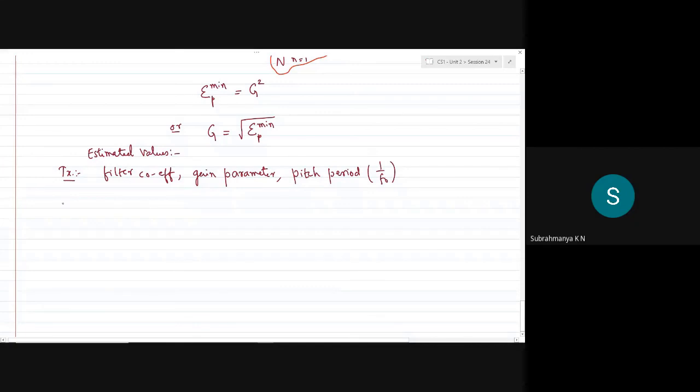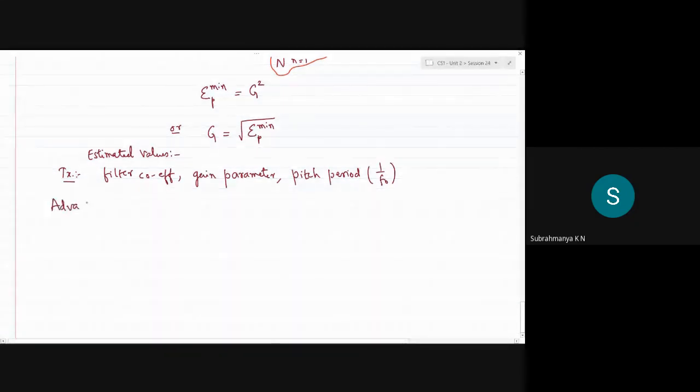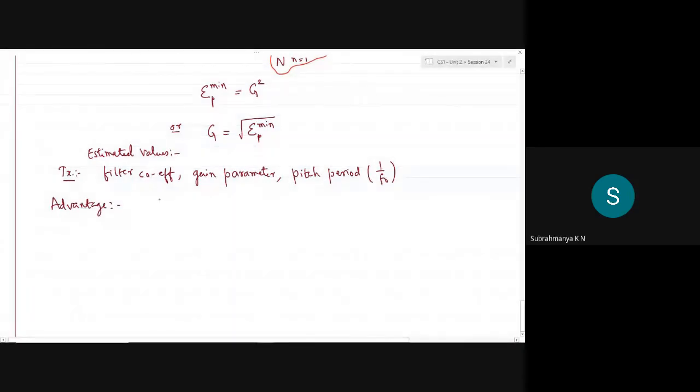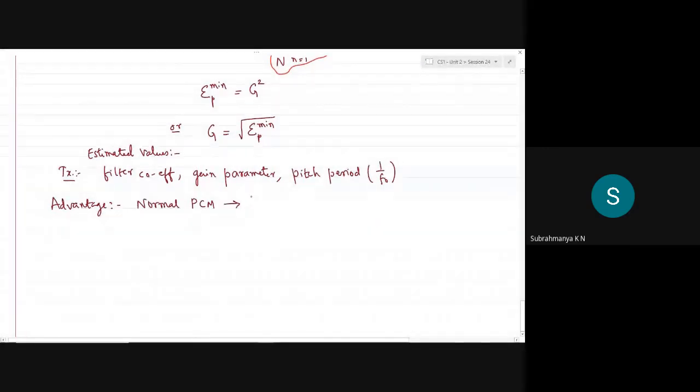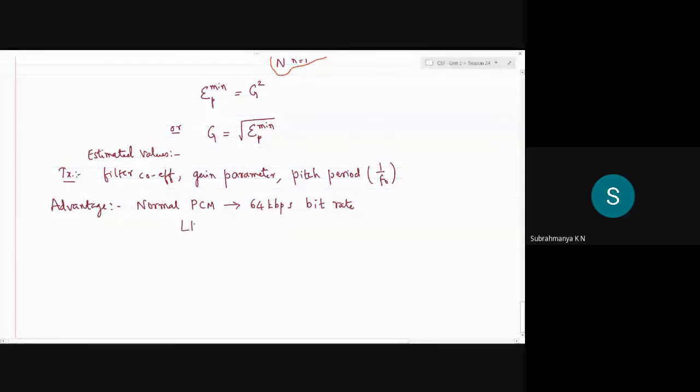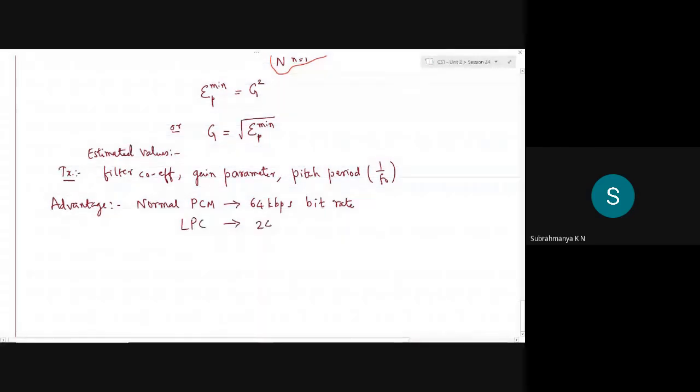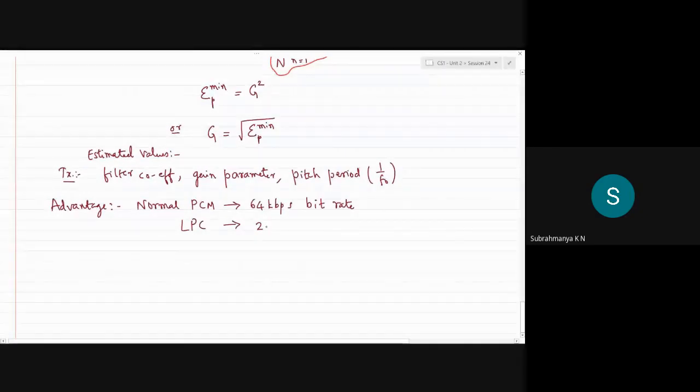As a last point to close this session, the advantage is that if a normal PCM system for speech processing takes around 64 kbps of bit rate, the LPC, linear predictive coding technique, can scale down to as low as 2.4 kbps.